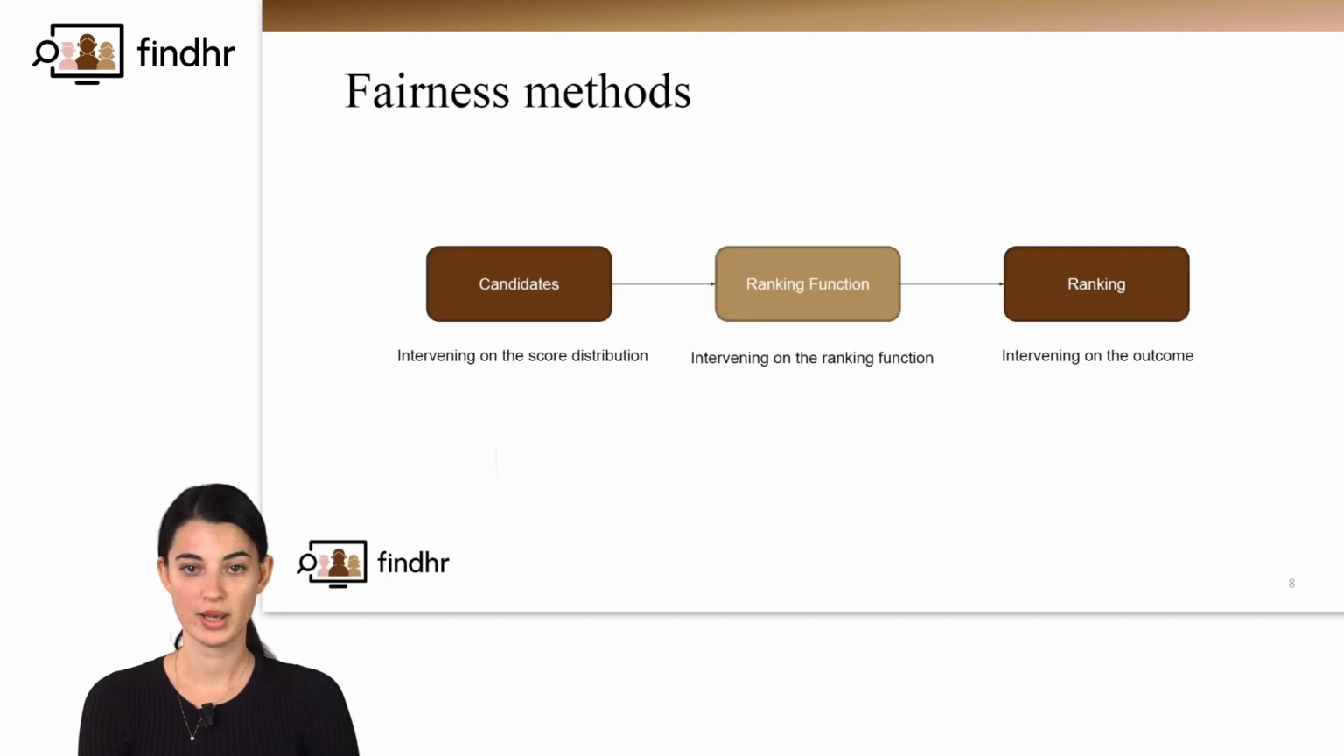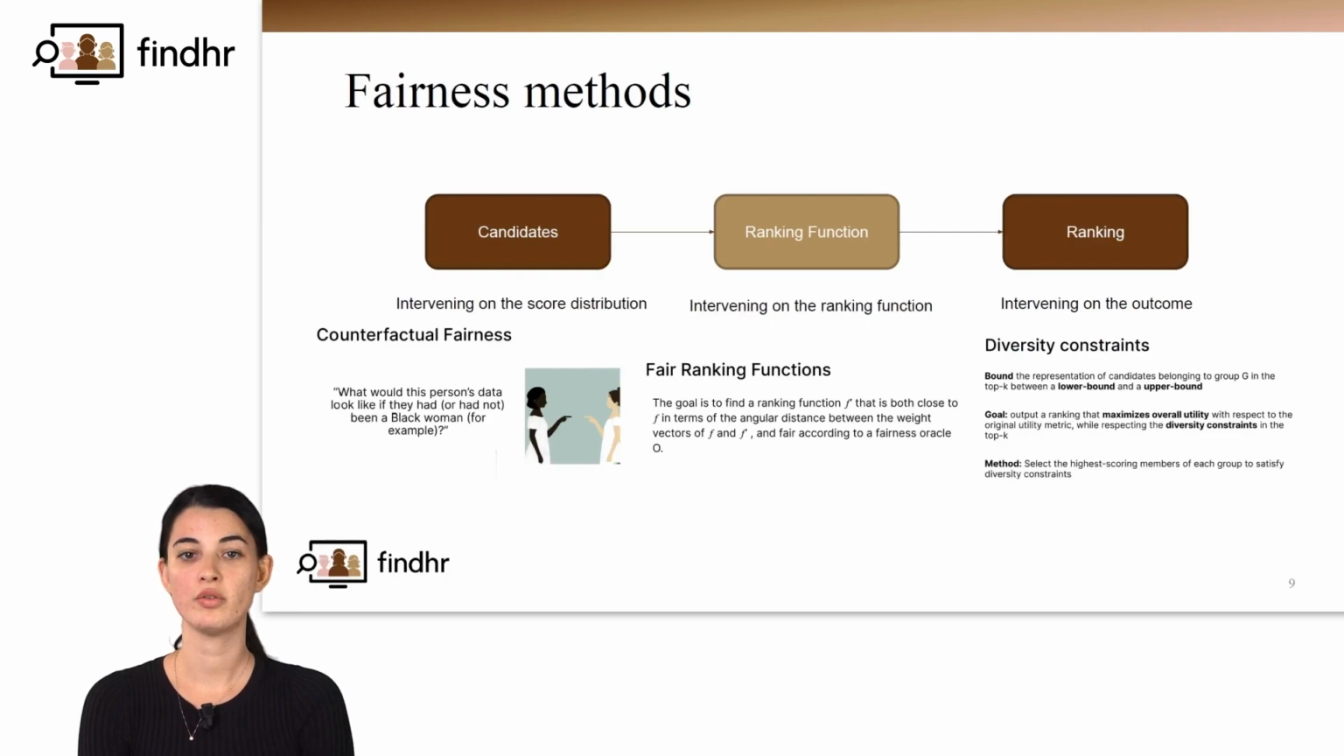There are various fairness methods that can be applied in the pipeline of such a system, including pre-processing, in-processing, and post-processing. Pre-processing methods are applied on the data representing the candidates, in-processing methods are applied on the ranking function, and post-processing methods are applied on the generated ranking. In this lecture, we will provide an overview of state-of-the-art mitigation methods. Some examples include counterfactual fairness, how to create a ranking function that is fair, and what diversity constraints can be applied on the generated ranking.